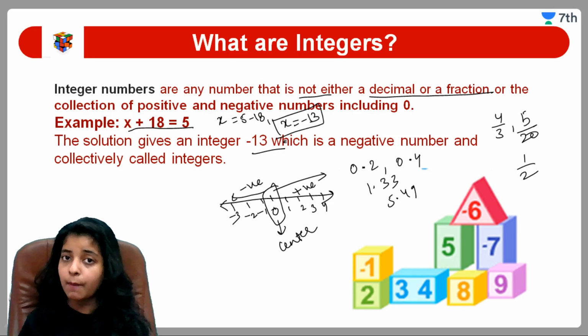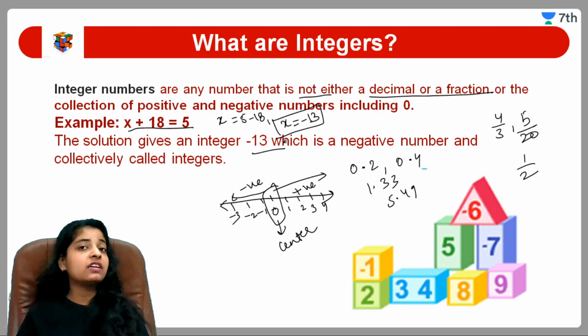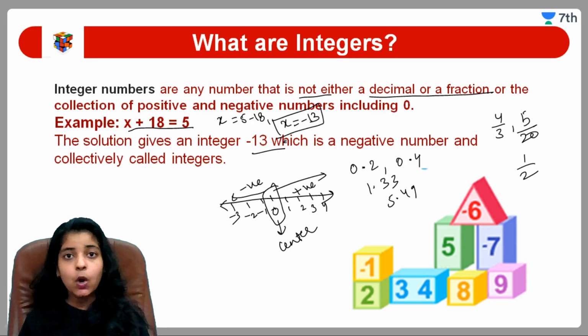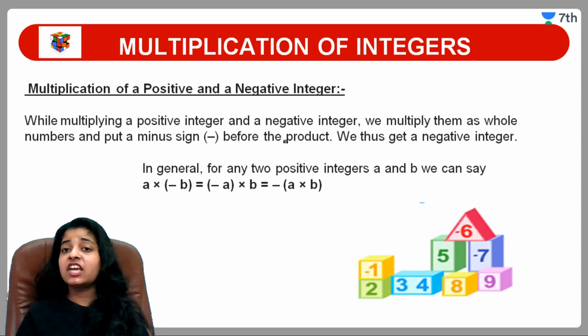And here we will see -13 is a negative number, and negative numbers come under the category of integers, as integers hold positive numbers, negative numbers, including 0. I hope integers are clear to you. Moving towards the next one, multiplication of integers.